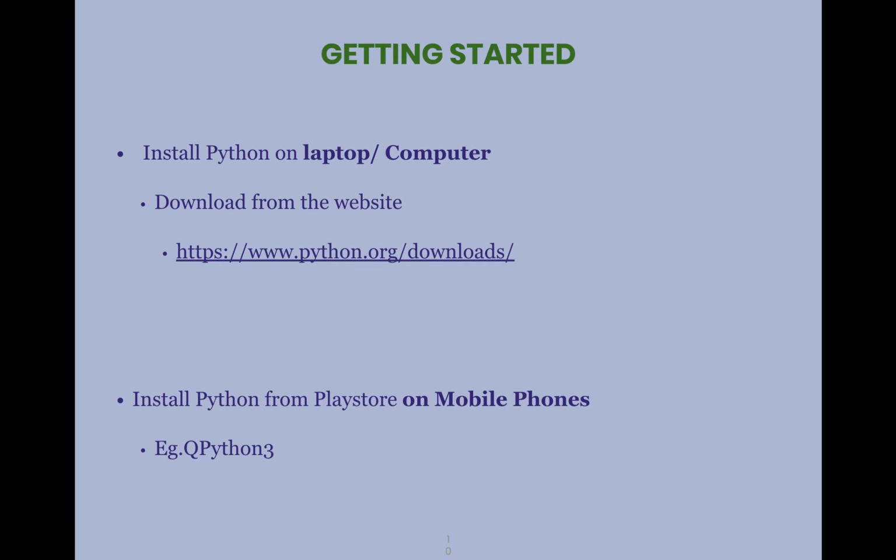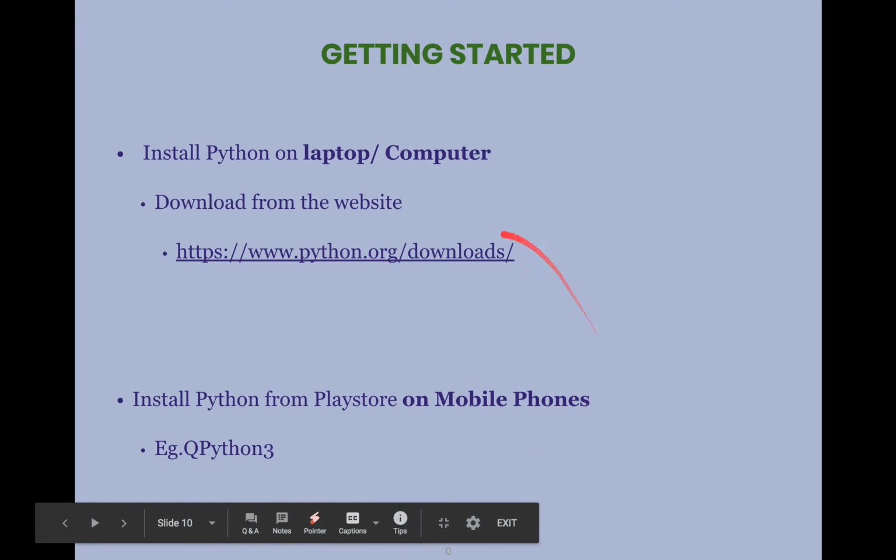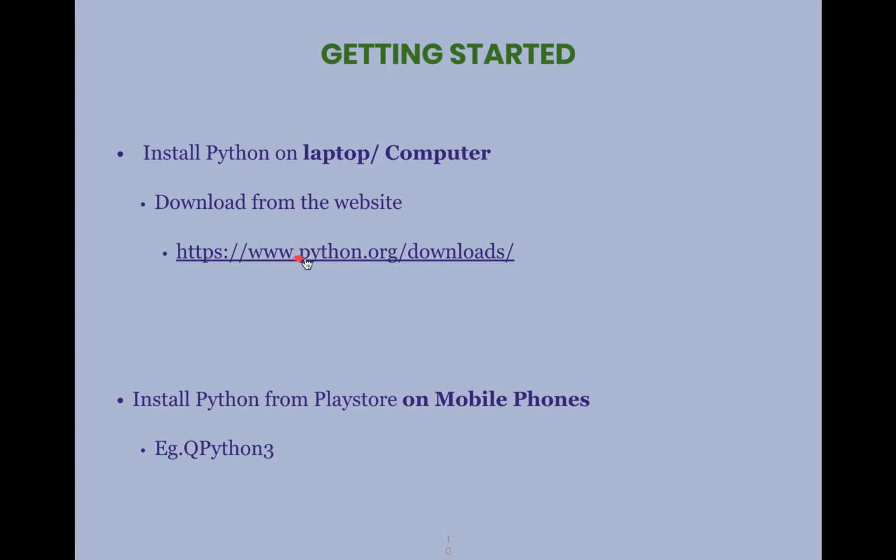Next we will see how to install Python on your laptop or a desktop computer or mobile phones. If you're installing Python on a laptop or computer, you can visit this particular site, www.python.org, and you can select this menu from there, downloads, and choose the release.